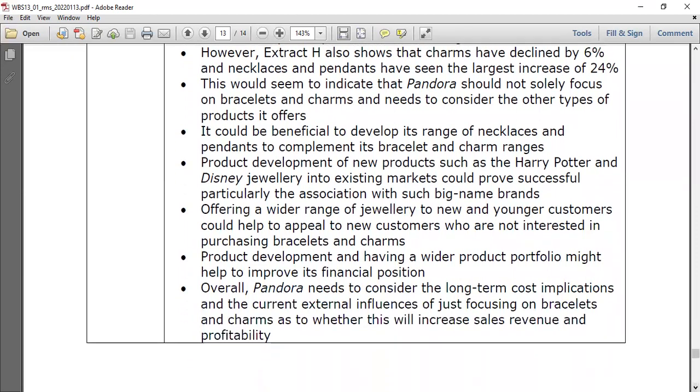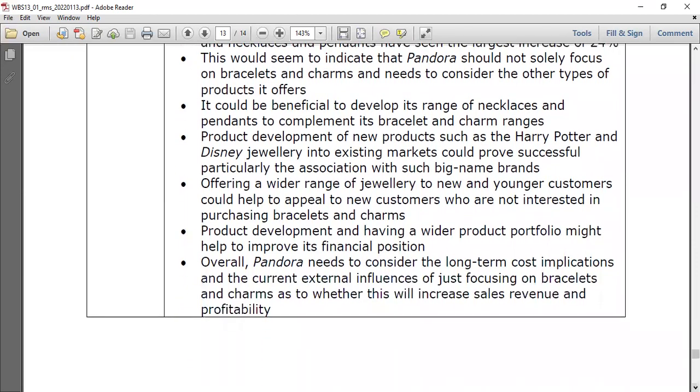And it could be beneficial to develop its range of necklaces and pendants, right? Necklaces and pendants to complement its bracelet and charm ranges. Product development of new products such as Harry Potter and Disney jewelry into the existing market could prove successful, right? It's good. Introducing Harry Potter themes and Disney themes, very good. It can increase the market share.